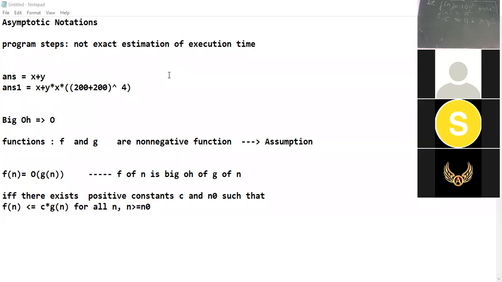Ma'am, for 4 it is equal, ma'am. Yes, for 4. For n equal to 4.